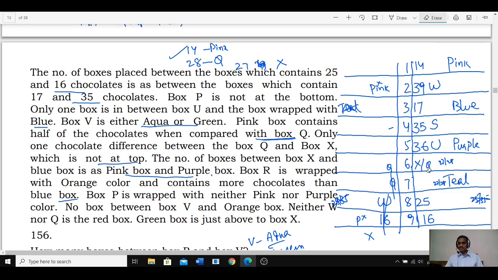Then this is one of the possibilities. Now X is at this place. If X is here, then what is the other thing left over here? Q is here. And Q is 28.